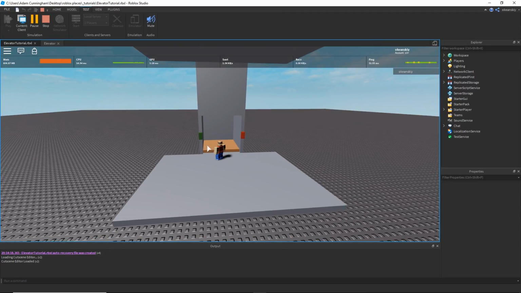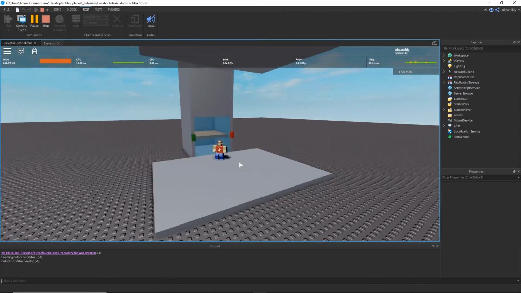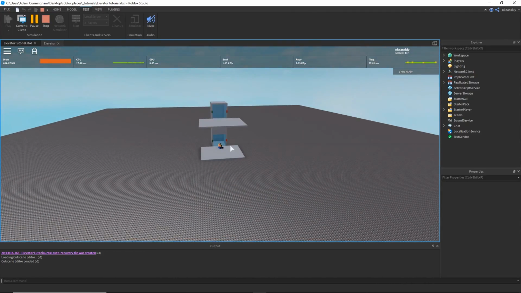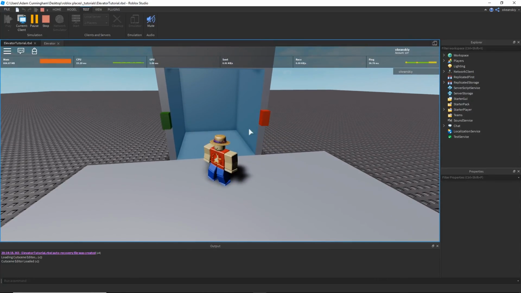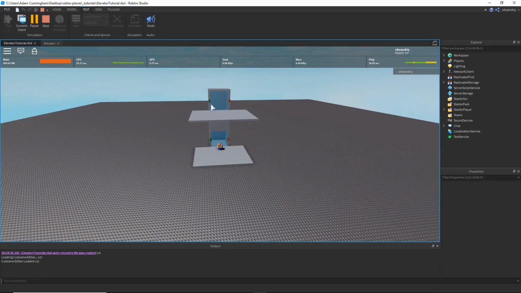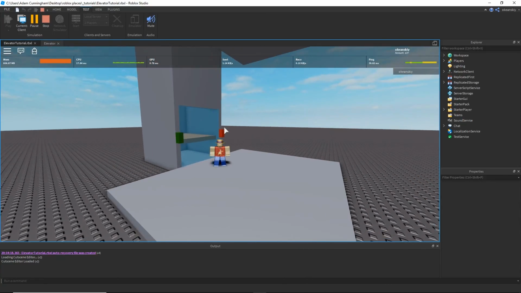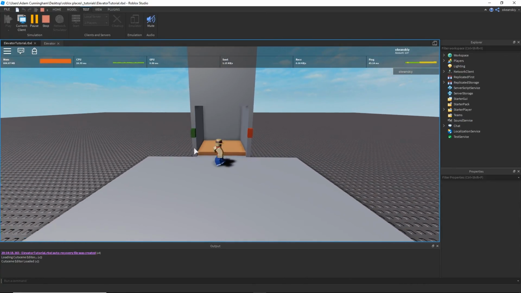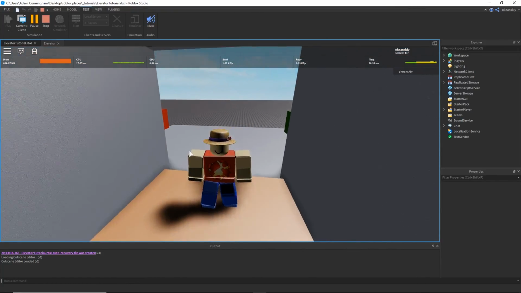I'm going to send it with me not in it, so I stay on the first floor and it goes up. It's going to open the second door. I'm going to call it back down and it's going to close. It's going to move back and it looks like it works pretty flawlessly.